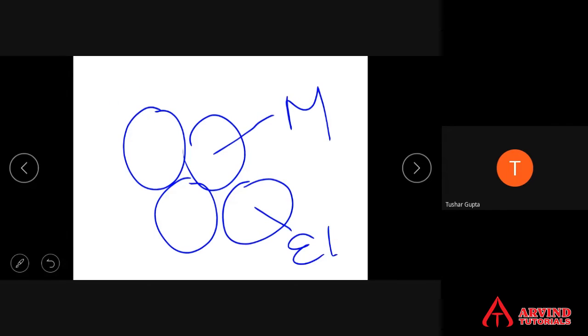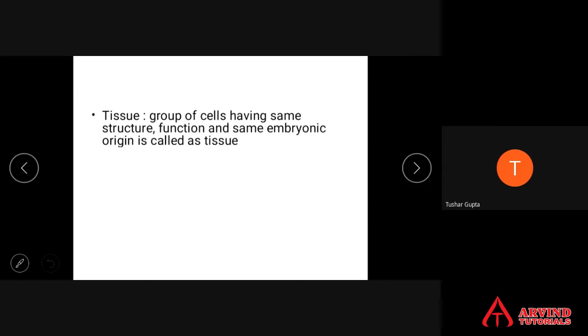What is embryonic origin? A tissue is defined as a group of cells having the same structure. उसका physical property same रहना चाहिए. Spherical रहेगा तो सब sphere जैसा दिखना चाहिए. Rectangular रहेगा तो सब rectangular रहना चाहिए. Function should be the same, and they should come from the same embryonic origin. If a cell is from ectoderm, all the other cells of the tissue must be from ectoderm. If a cell is from mesoderm, all the other cells of the tissue must be from mesoderm. That is the meaning. Okay, तो ये याद रखना students, embryonic origin.